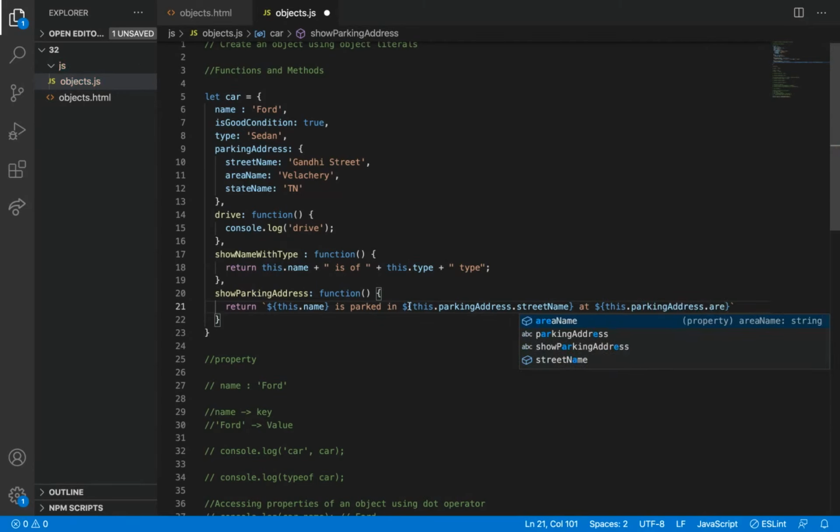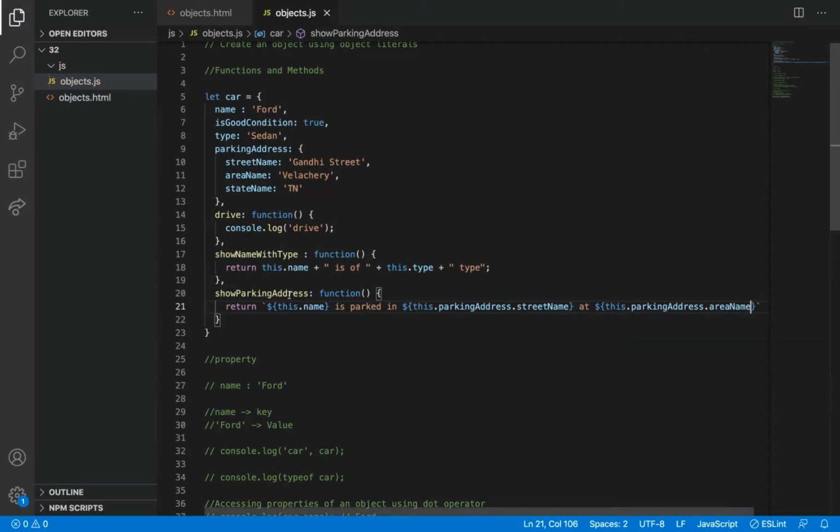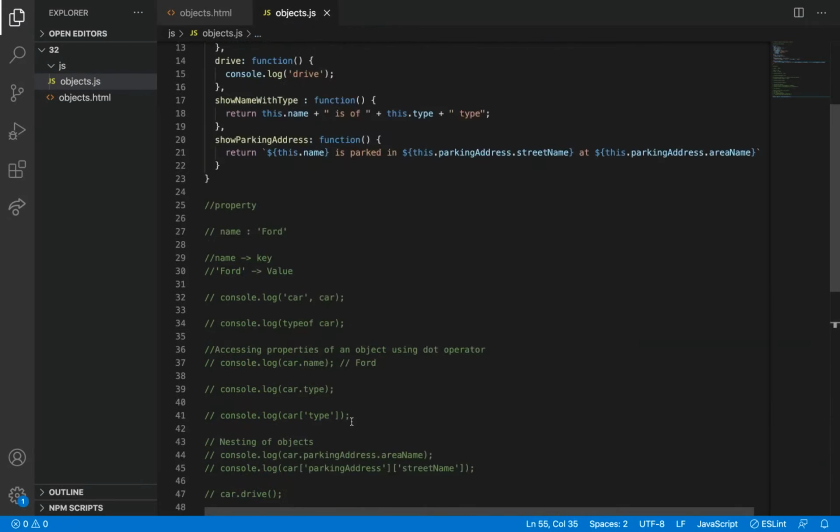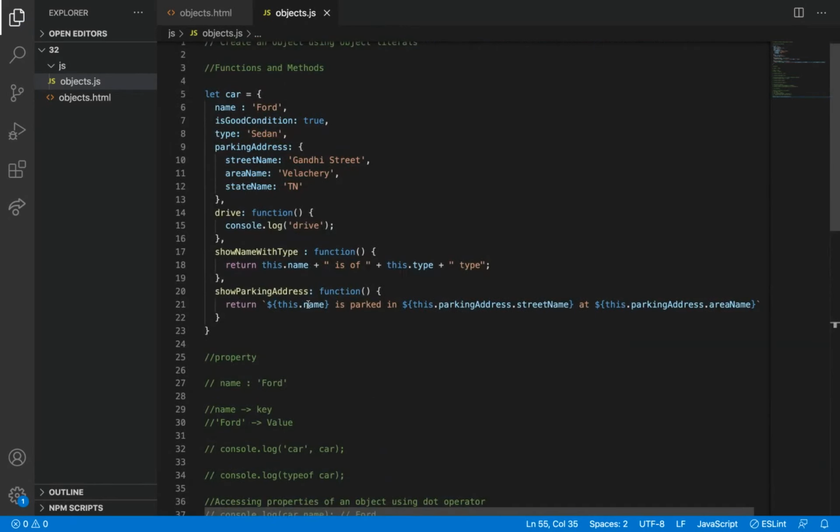area name. So what will it show if I'm calling this function show parking address? What will it return? This dot name, this is nothing but the object. So the object is car dot name is Ford, is parked in, and then this dot parking address dot street name.